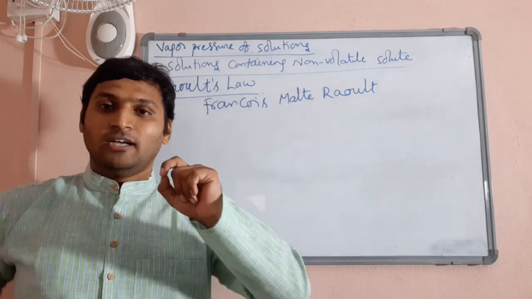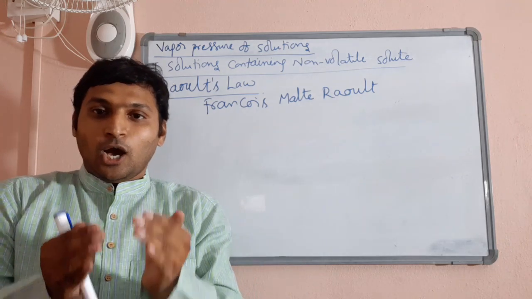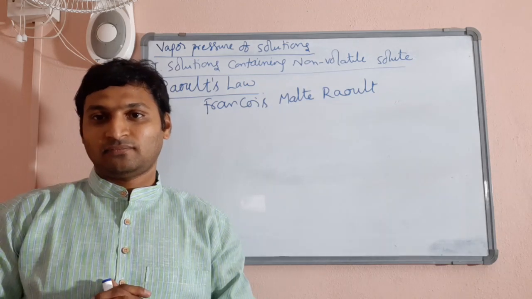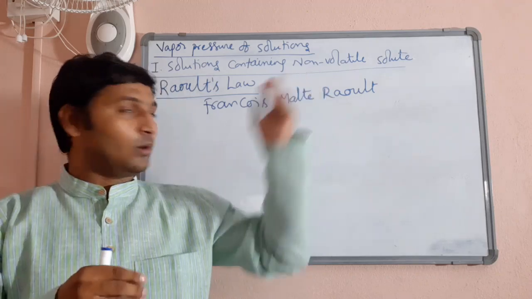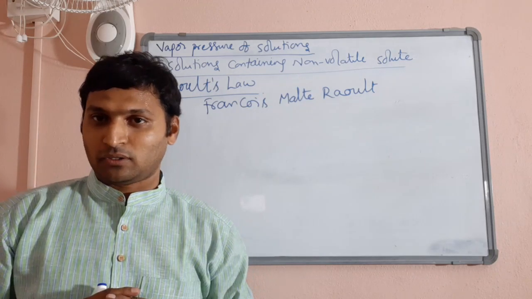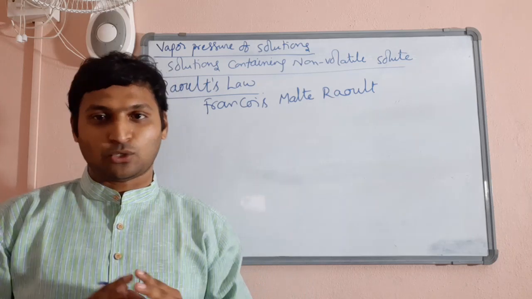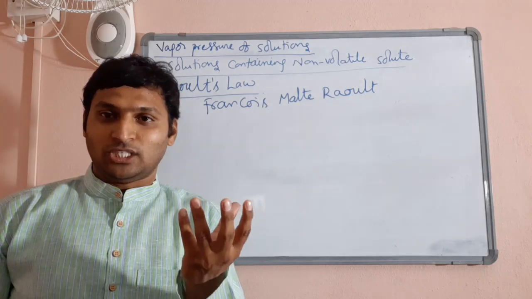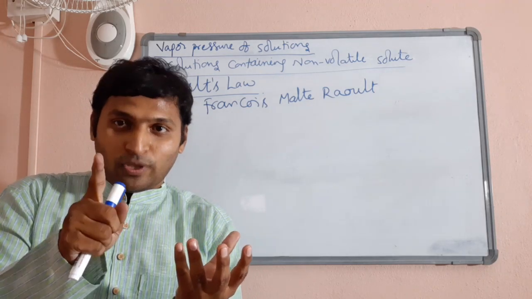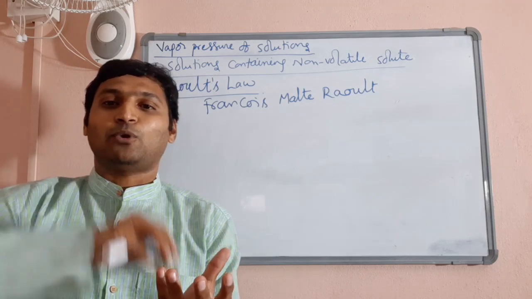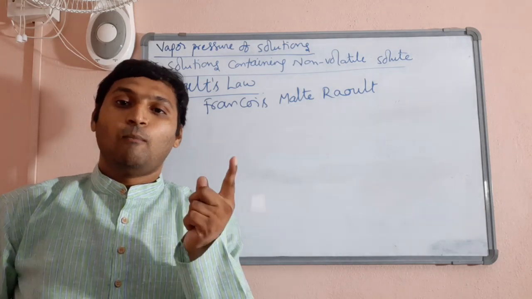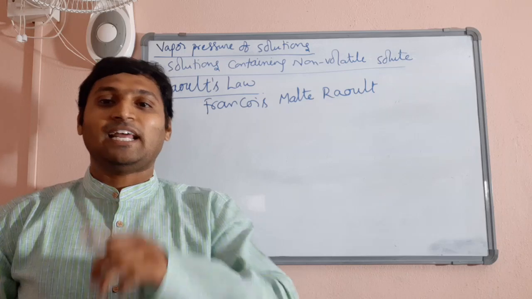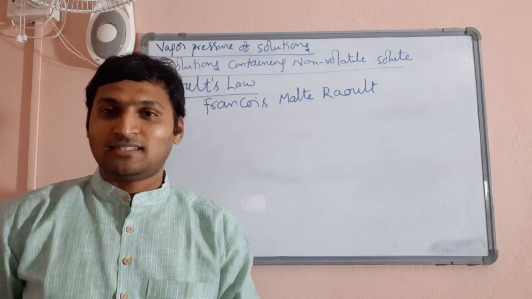You will only be stating Raoult's law now. Just tell me, in a solution, whose proportion should be larger for the vapor pressure of the solution to be larger? Solution means liquid plus solid, non-volatile solid we have added. I have already explained what happens to the vapor pressure of the solution. For a solution to exhibit more vapor pressure, how should the relative proportions of solute and solvent be? More proportion of solvent, or more proportion of solute? Your analysis is absolutely correct.